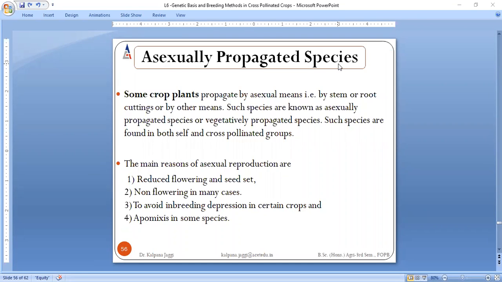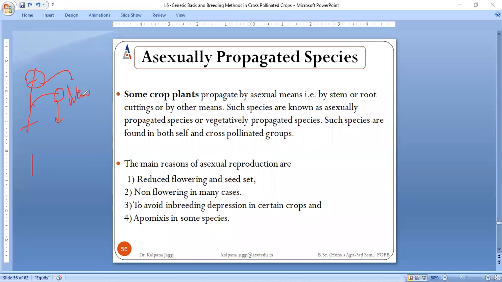When we say asexually propagated, what are these? These are vegetatively propagated species. That means any part of the plant exists as a parent and can be utilized for the formation of a new plant, right? That means a root, stem, or shoot, anything can be taken, and when it is sown into the soil, it is going to give rise to a new plant.